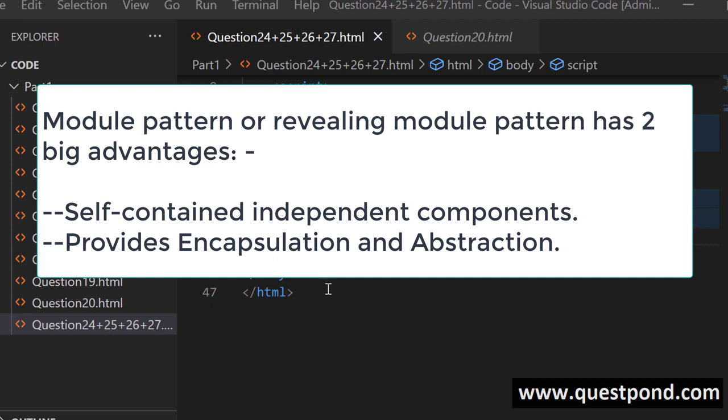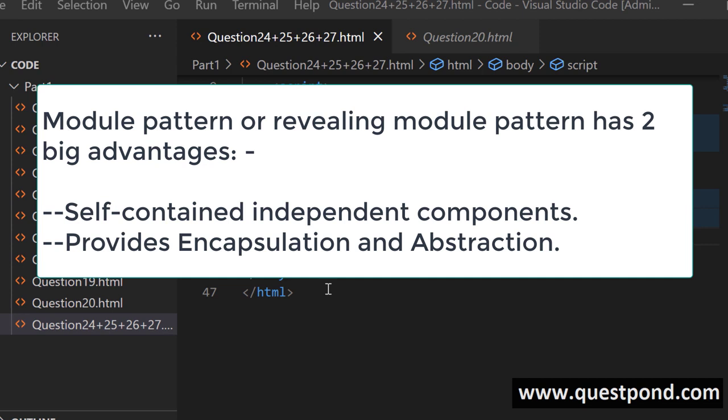And the second important point is module pattern provides encapsulation, means we can control what you want to make public and what not. So two things. First one, self-contained independent components, and second one, it provides great encapsulation.